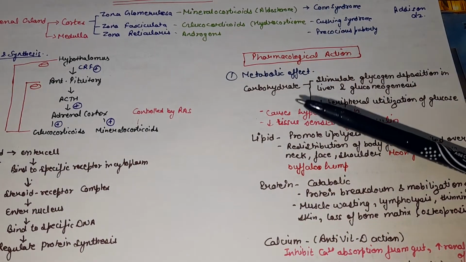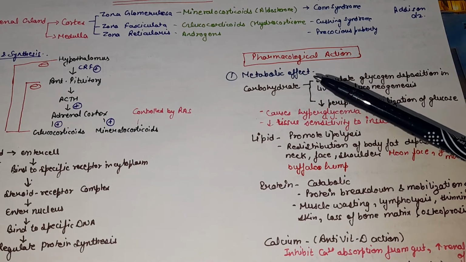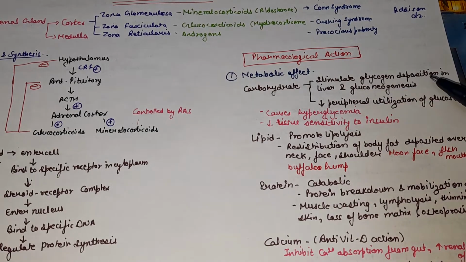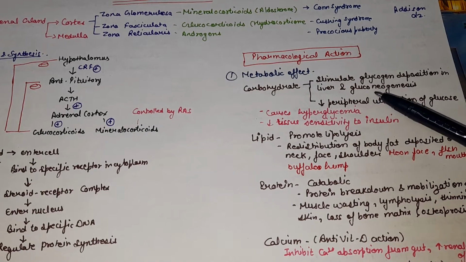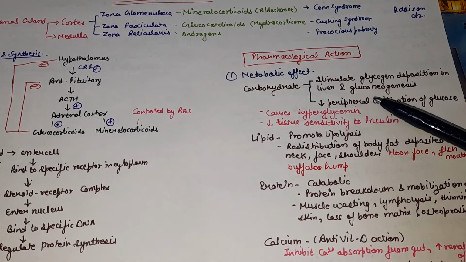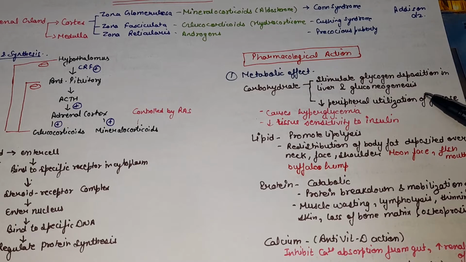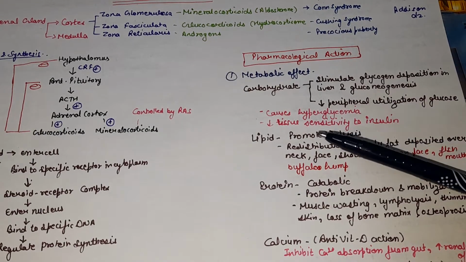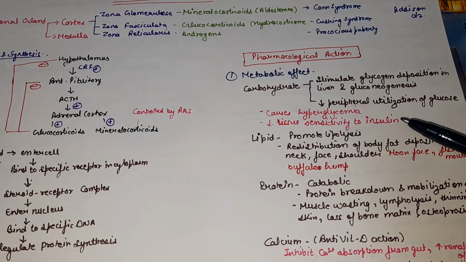First we will discuss the metabolic effects. In the metabolic effect on carbohydrate, corticosteroids stimulate glycogen deposition in the liver and gluconeogenesis. Gluconeogenesis means neo is new, genesis is form, so they form glucose. Next, they decrease the peripheral utilization of glucose. So the glucose level in the body will increase, causing hyperglycemia, and they also decrease tissue sensitivity to insulin. So corticosteroids are relatively contraindicated in diabetic patients.